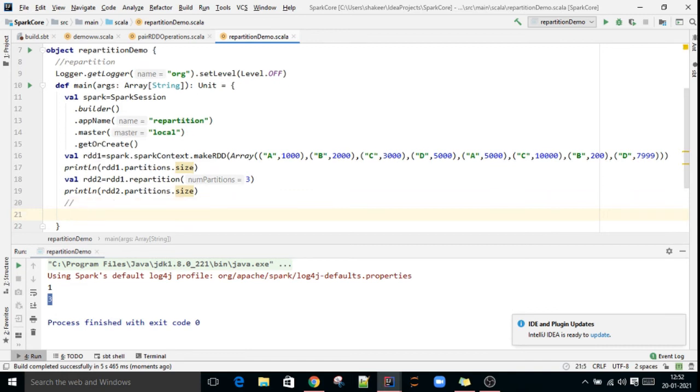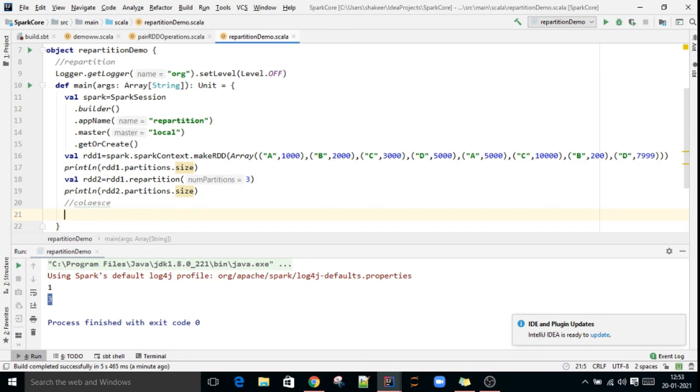Now we will discuss coalesce. Coalesce is also a transformation. Using coalesce we can also reduce or increase the number of partitions. Using repartition also we can increase or decrease the number of partitions in an RDD, but mostly we use repartition to increase the partitions. If you want to reduce the partitions, you can go for coalesce.